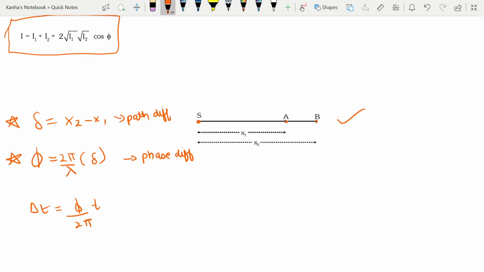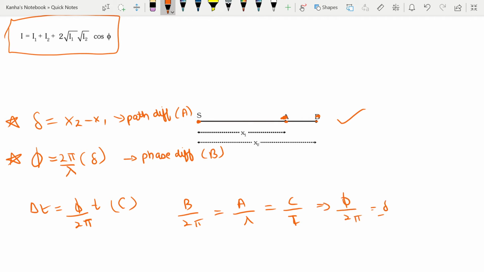Let me call path difference the quantity A, phase difference the quantity B, and time difference the quantity C. Then I can see that B by 2 pi is equal to A by lambda is equal to C by T, or I can write this as phi by 2 pi is equal to delta by lambda is equal to delta t by T.